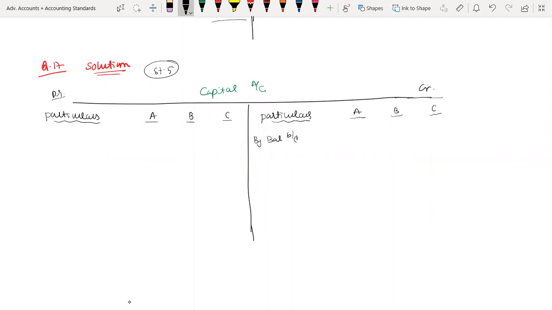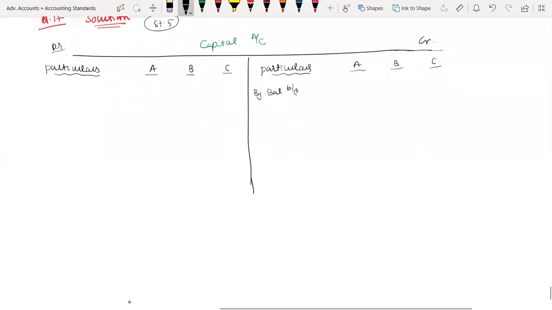Moreover, for the deceased partner, to find the balance to be settled, and the proportionate share of capital and profit, I require all the partners' capital balances. Therefore, I require the capital account to be open. So now, share of goodwill, one by one, we have to do it.